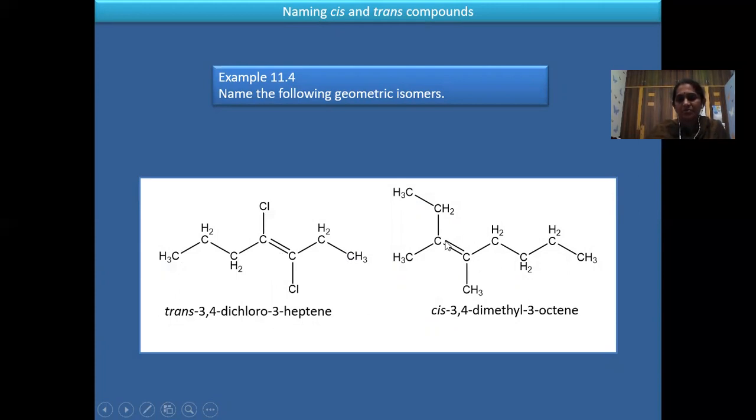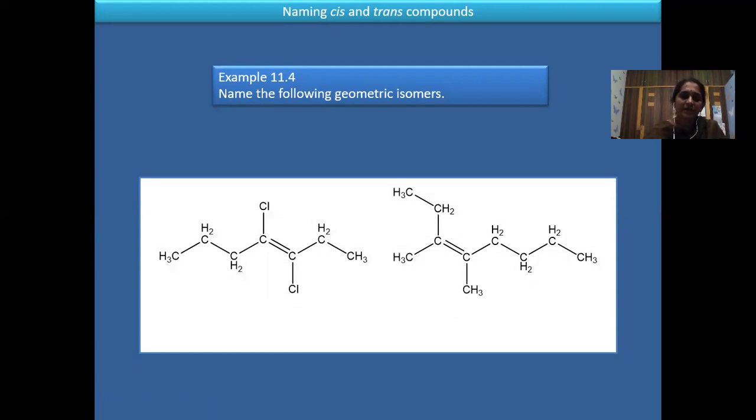Next, here also between these two C double bond C, you can see this is one type of group and this is one. Here this is one group and this is the second. These two groups, methyl group and methyl group, are on the same side. Therefore, these two methyl groups are on the same side, and you call it cis. These two are not the same groups, but still the same groups are on the same side, so you call it cis. So these are the examples of the geometrical isomers.